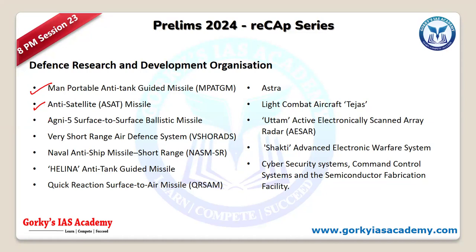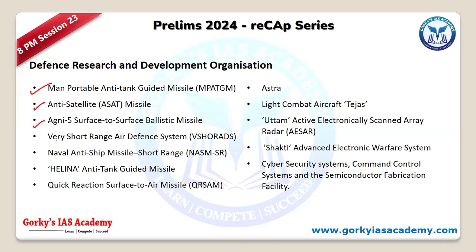And apart from that, we have Agni 5, which we have already discussed as part of the first session. You can just refer there. In this, you can have many questions with regard to Agni 5, because it is again a very, very important missile. The canisterized missile, a surface to surface intercontinental ballistic missile, covering around more than 5,000 to 7,000 kilometers. So all specialized aspects of Agni are in this picture.